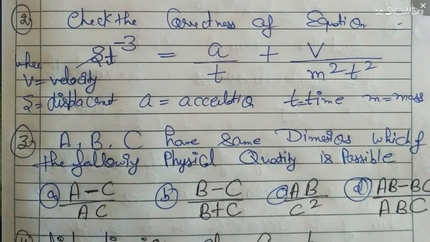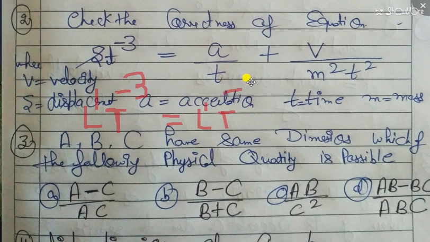And now I am moving to question number 2. In question number 2, I have given S. S is a displacement, so it has dimension L1. T has dimension -3, and I have to check the correct acceleration. So acceleration has dimension L1 T